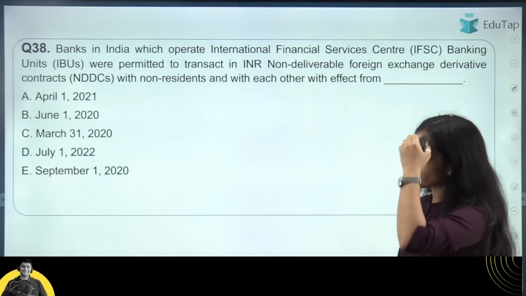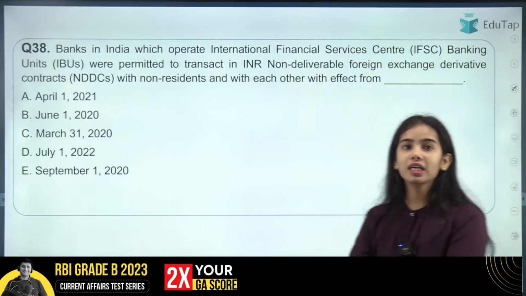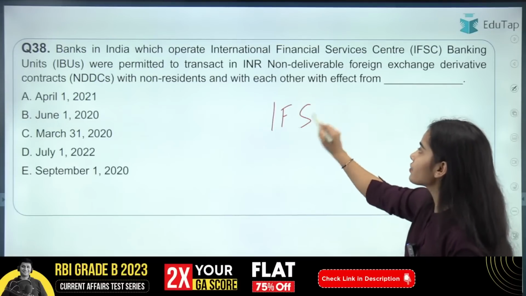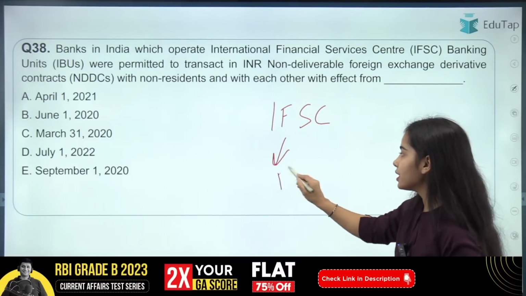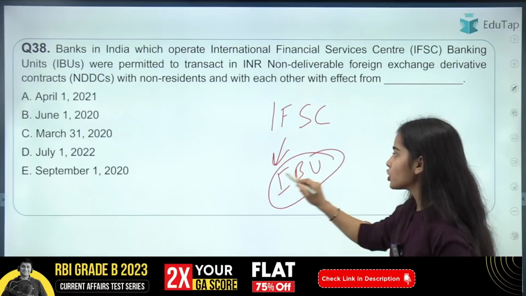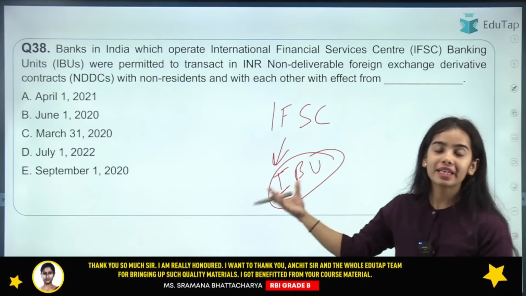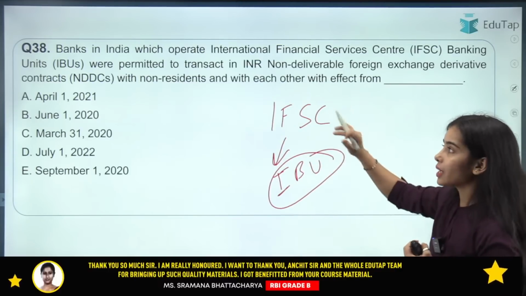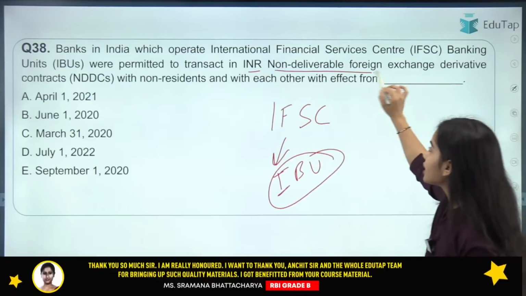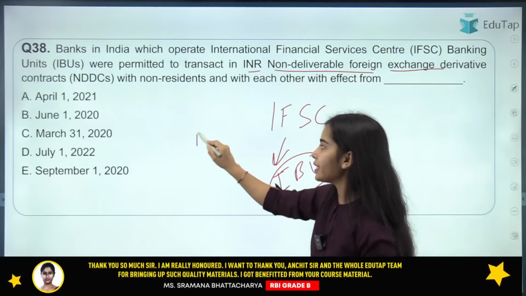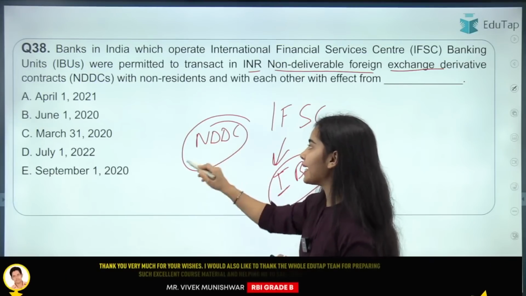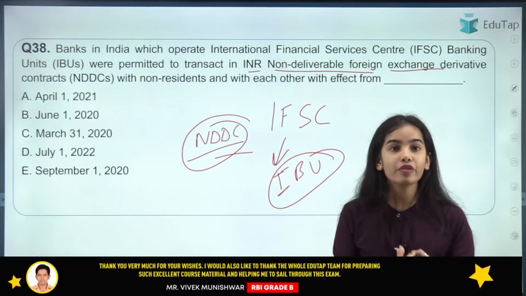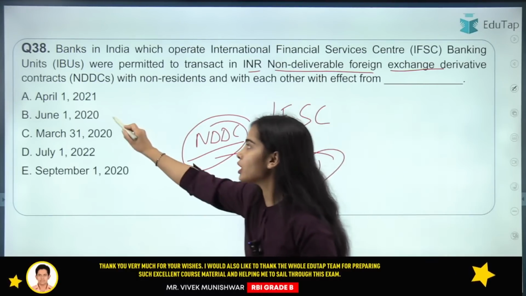Okay. So now coming to the next question, that is regarding the banks in India that are operating in the International Financial Services Center. They are called the International Banking Units. So the International Banking Units, or the international banking branches of the banks, are able to transact in the INR non-deliverable foreign exchange derivative, that is NDDC. They can provide the NDDC to the non-residents and they can trade the NDDC among themselves. This was with effect from June 1, 2020.